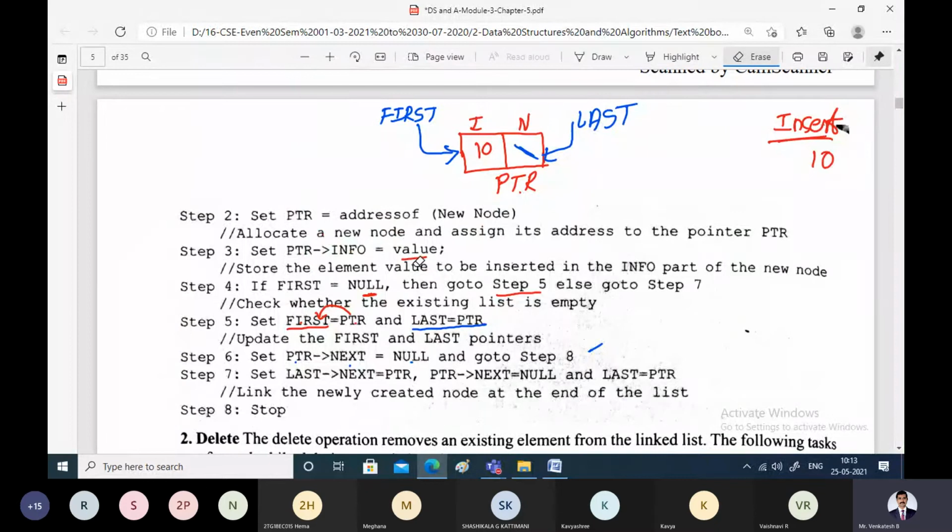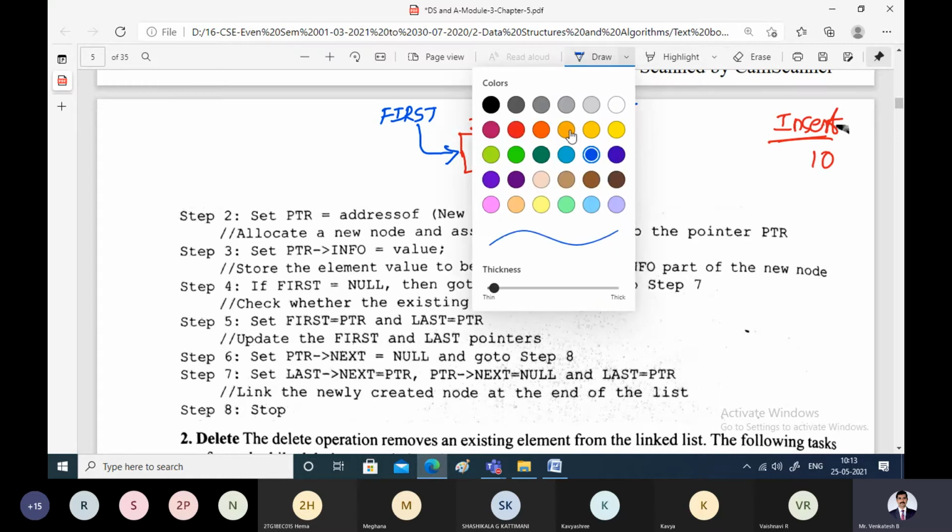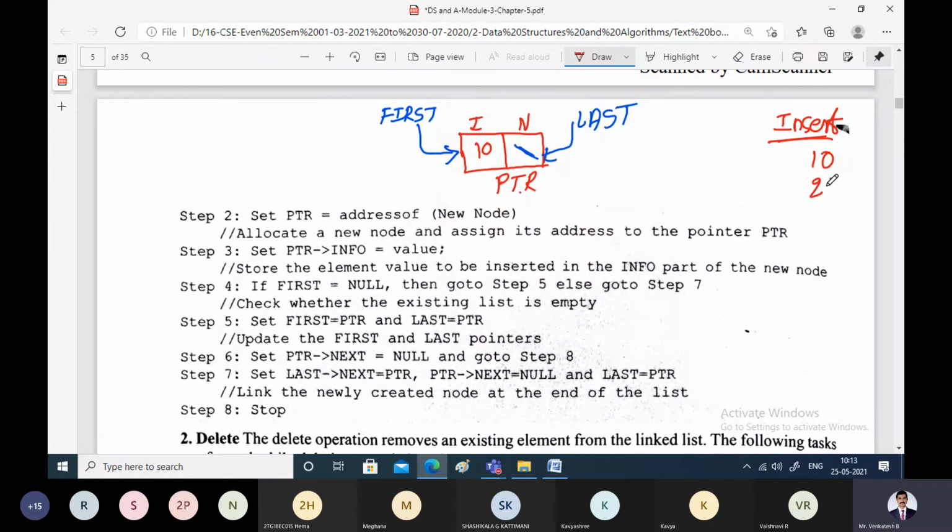Please pay attention. Don't worry if things are not understood in one go. It is a very simple thing. In the end, you will come to a situation where you no longer need to read this algorithm. You will become so thorough with the concepts that the algorithm is not required once you understand the logic. So next, I want to insert one more element, called 20. What is our existing linked list now? Our existing linked list is this one. First is pointing to 10, last is pointing to 10.